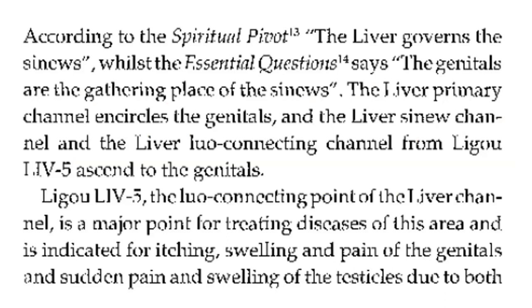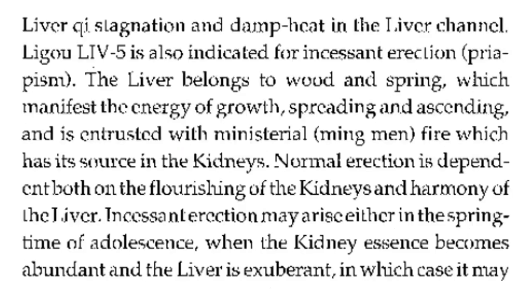Liver 5 is the Luo-Connecting point of the liver channel, is a major point for treating diseases of this area, and is indicated for itching, swelling, and pain of the genitals, and sudden pain and swelling of the testicles due to both liver qi stagnation and damp heat in the liver channel. Liver 5 is also indicated for incessant erection, priapism.